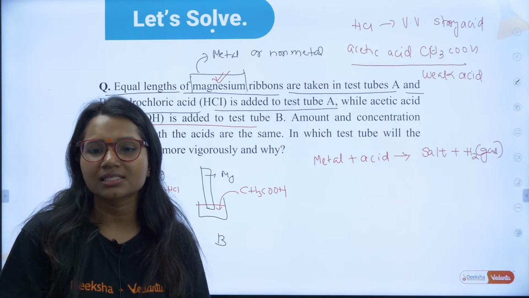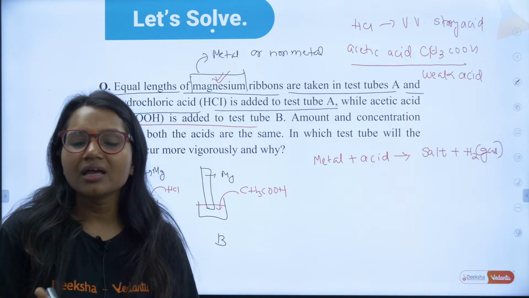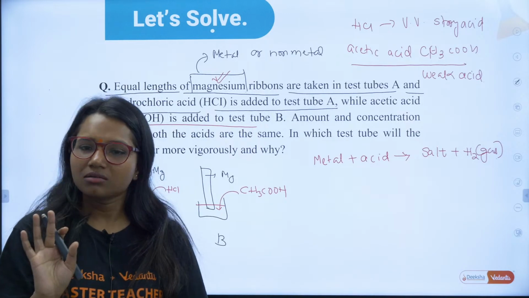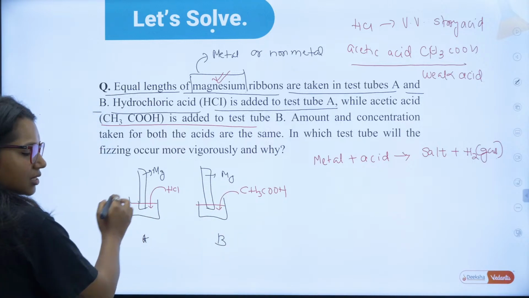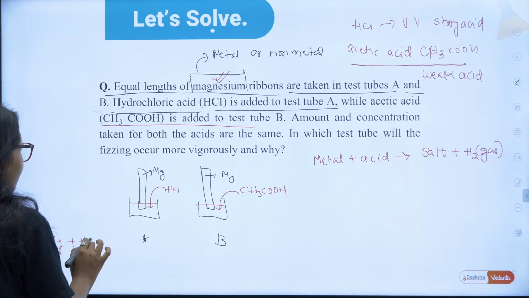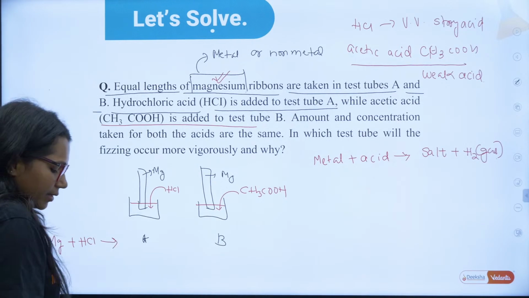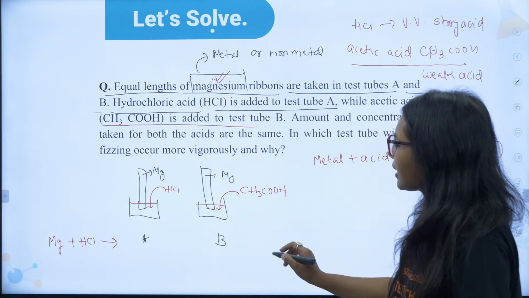Don't forget this: metal plus acid gives salt plus H2 gas. Absolutely correct. Sumuk, Ruchir, H2 gas and salt. Correct? Okay. Now here, what will be the reaction? See here. Magnesium plus HCl. Can you tell me what will be the salt?